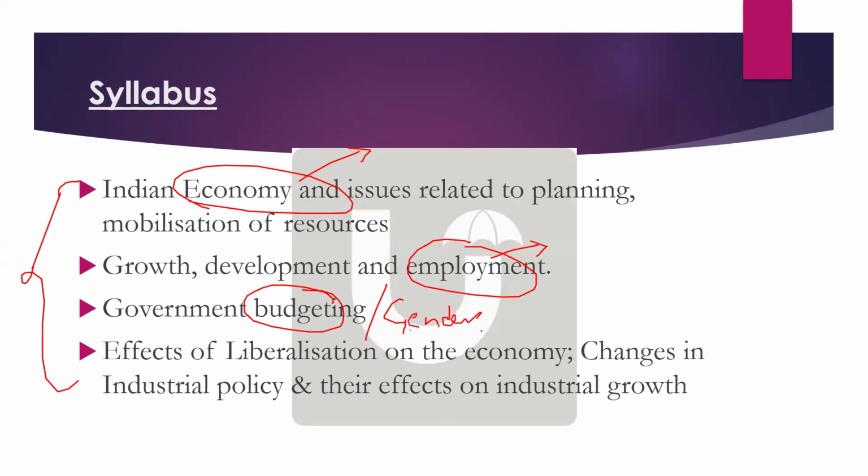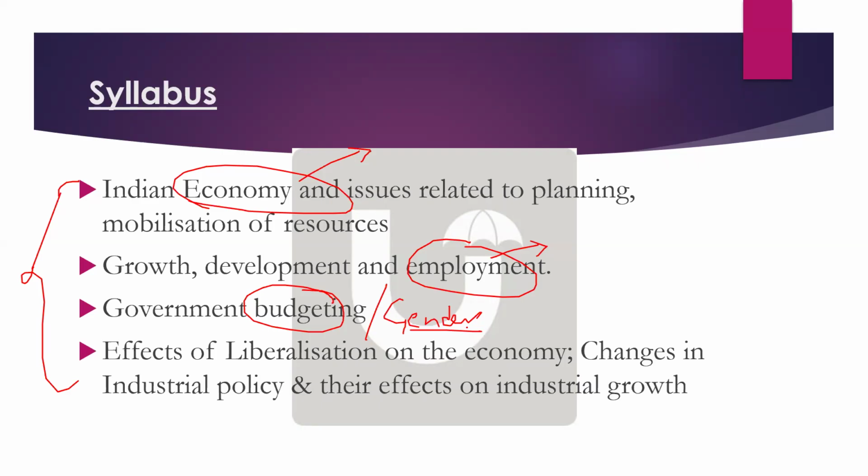Last year, I think they asked about public expenditure in social services, so a budget question was already asked last year. This year, especially gender budgeting for Viksit Bharat, these types of current affairs are already there. Maybe this year they may ask about gender budgeting, because they asked in 2016 and not after that. And recently there are 3-4 articles talking about gender budgeting. So gender budgeting is important.